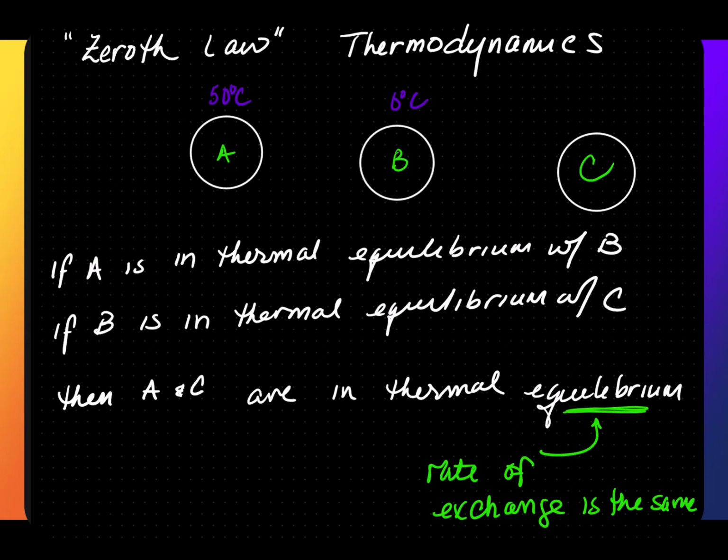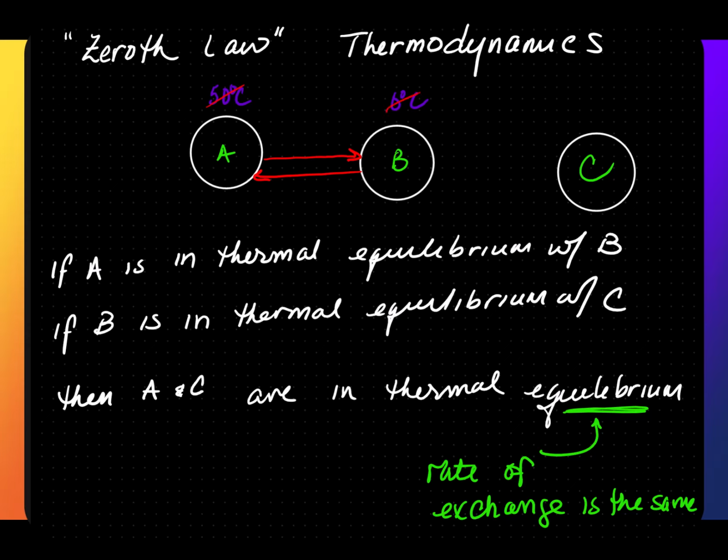Initially A is going to release more heat, and B is going to release very little. Even though A is at a higher temperature, B will actually return a little of the heat. Eventually, A and B will be at thermal equilibrium. That means the exchange rates will be the same, and the temperature will no longer be 50 degrees.